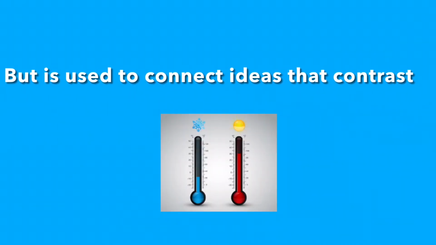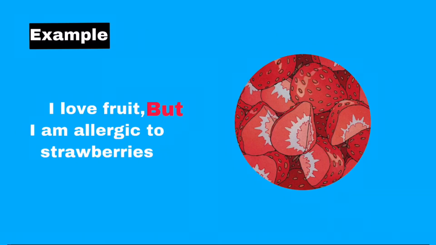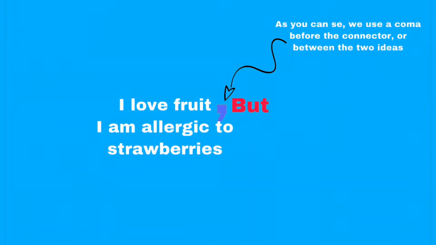Now, let's continue with the next connector, "but." We use "but" to link items which are the same grammatical type. "But" is used to connect ideas that contrast. For example, I love fruit, but I'm allergic to strawberries. As you can see, we use a comma before the connector, between the two ideas.